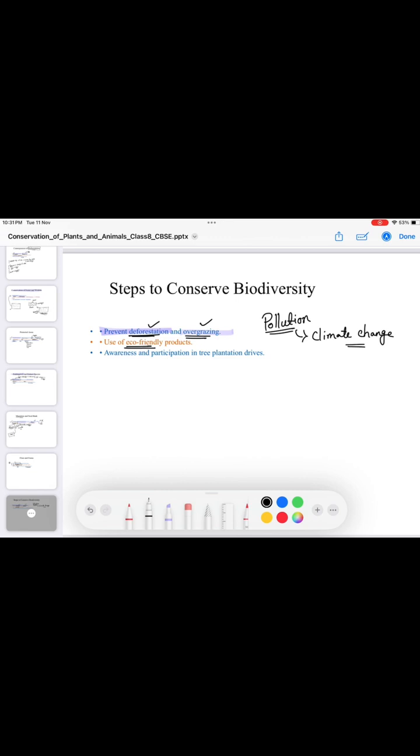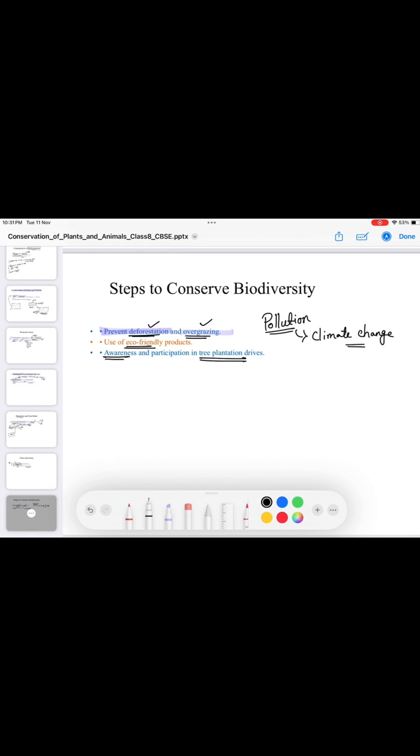Okay, so there are festivals like Van Mahotsava during the month of July, so we have to celebrate all those functions and programs, and create awareness programs to stop the deforestation process and to plant more and more trees, so that we can conserve biodiversity and create a safe environment for all of us. Okay, and we can stop pollution to resist climate change. This will create a better future for all of us and for all the other species living in the environment or in the world.